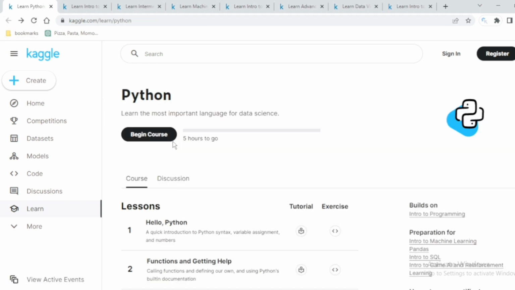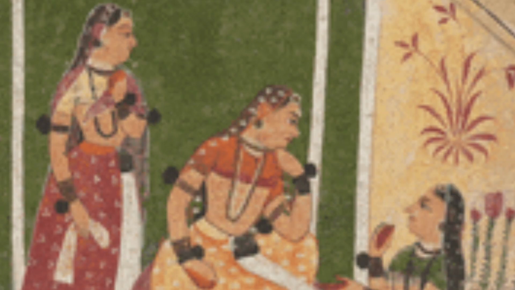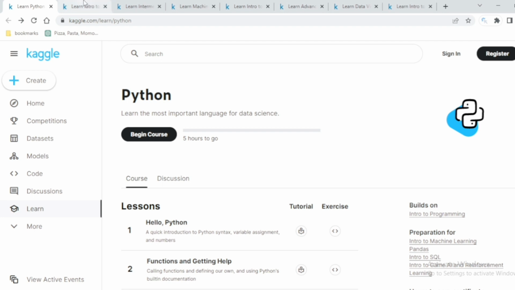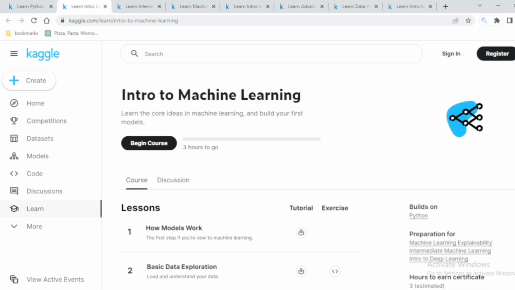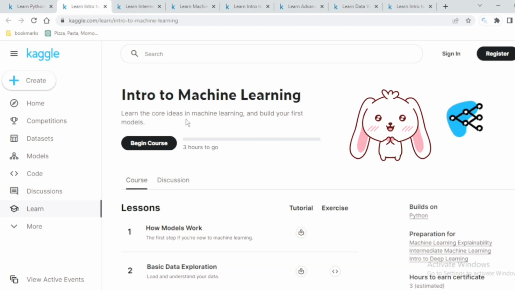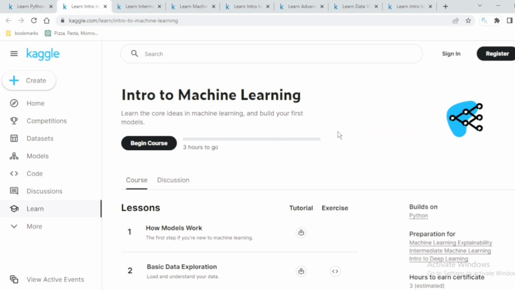And you can also do the hands-on lab, as the exercises are also provided by them, and even discuss with fellow learners in the discussion section. Talking about another one, this is the Introduction to Machine Learning course, to learn the core ideas in machine learning and build your first model. So if you are interested in building your first model and actually getting your hands dirty with machine learning, then this is for you.